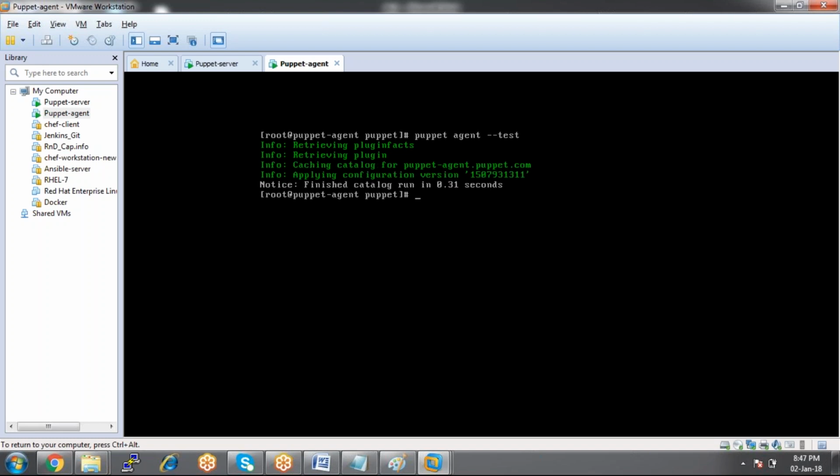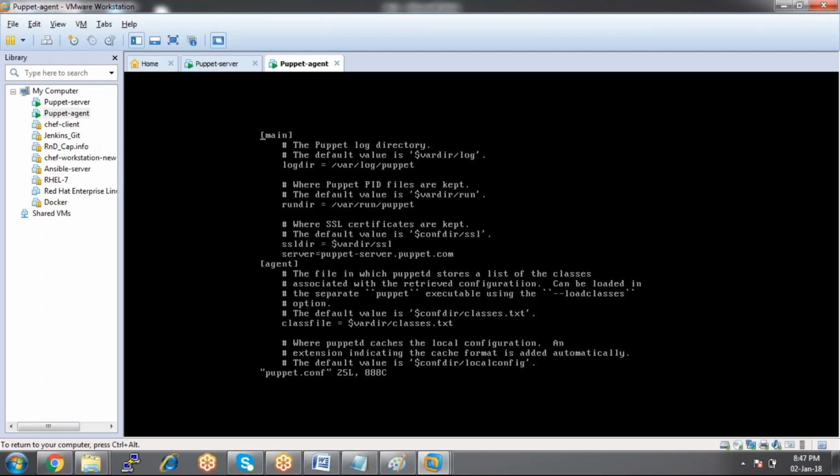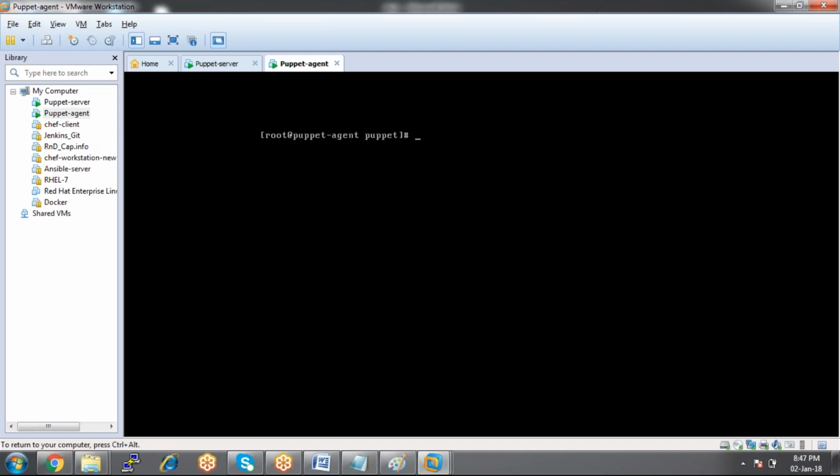Why only that particular server? Because we have already set it: look here, the server is so and so machine, so it contacts that particular server.